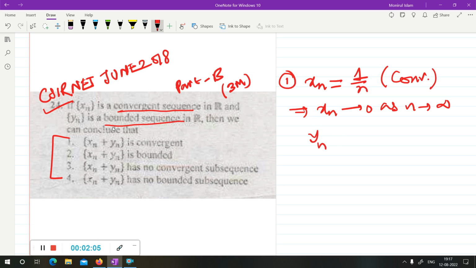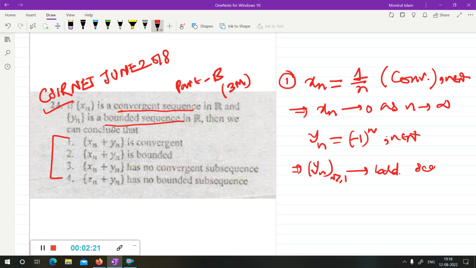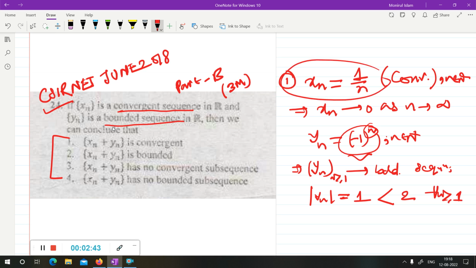Now if you take the sequence yn equal to (-1)^n, where n belongs to natural numbers, then this sequence yn is obviously a bounded sequence because it is bounded by 1. If you take the mod of yn, then this is |(-1)^n|, which is 1. If n is even, then it is 1. If n is odd, then it is -1, so the modulus is always equal to 1. So it is bounded. So Xn is a convergent sequence and yn is a bounded sequence, okay.